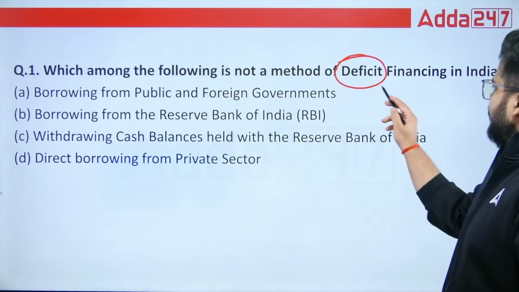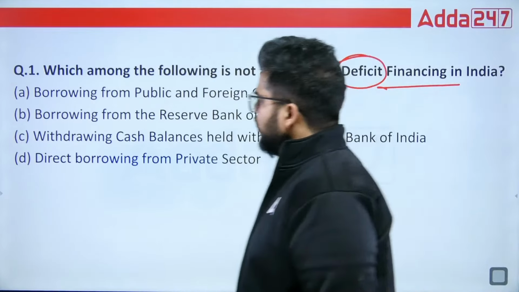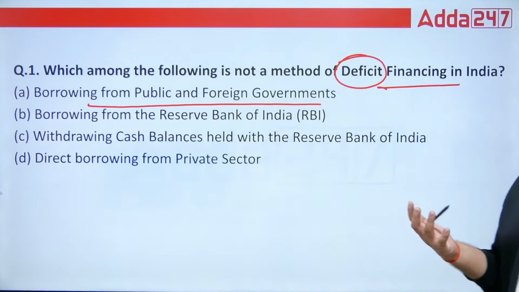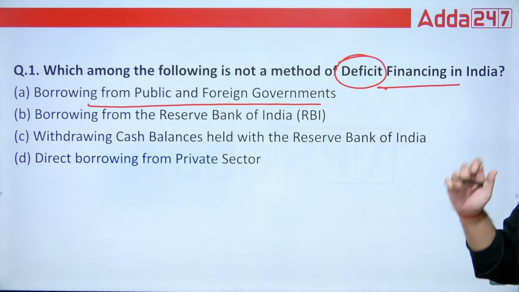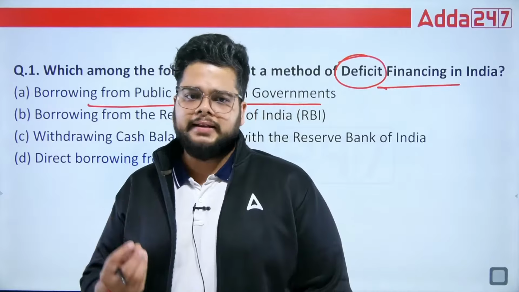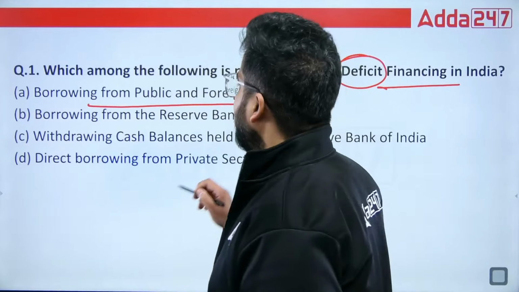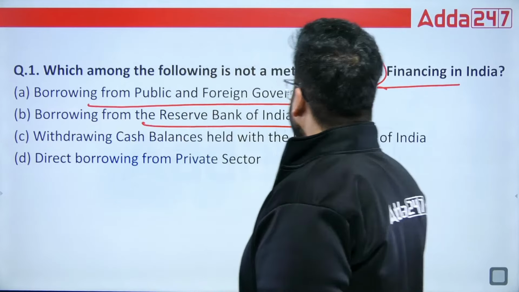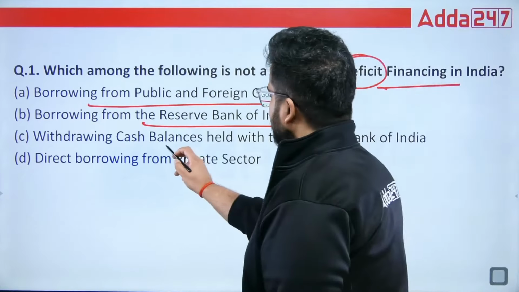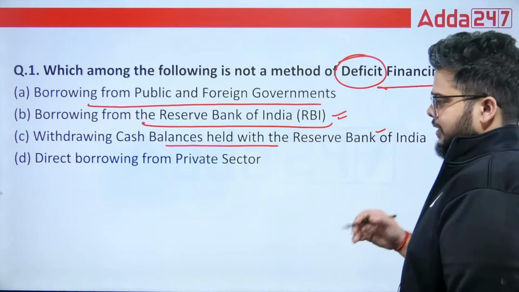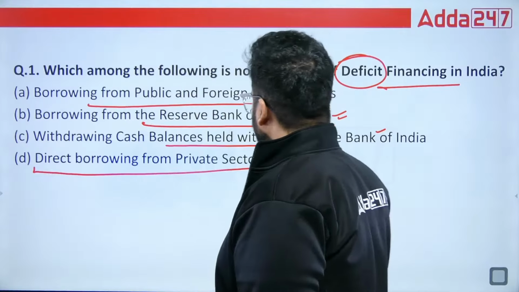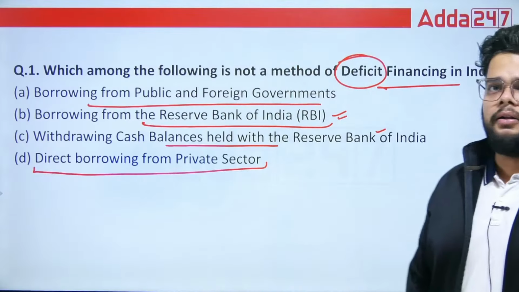So when we talk about deficit financing in India, we do it via borrowing from the public and foreign governments. Whenever we talk about deficit financing, we say that the government can borrow money from the public as well as foreign governments. Borrowing from RBI, that also can be done for deficit financing. Withdrawing cash balances withheld by the RBI, yes, that also you can do, but direct borrowing is not allowed from the private sector altogether.